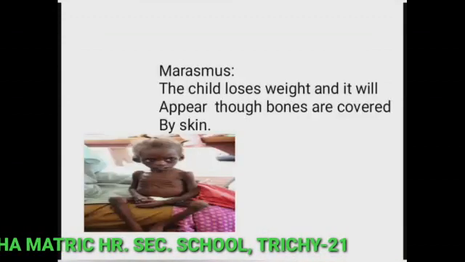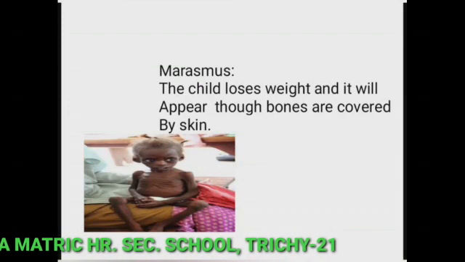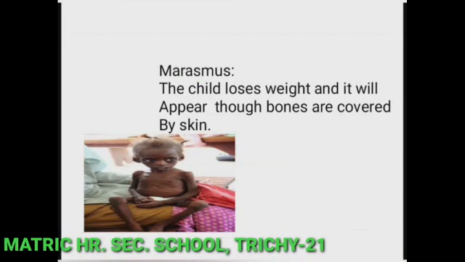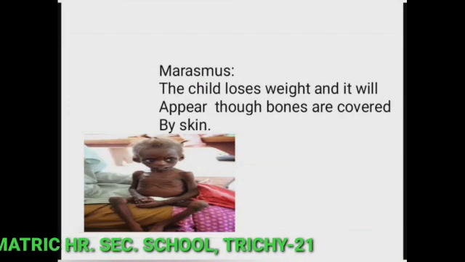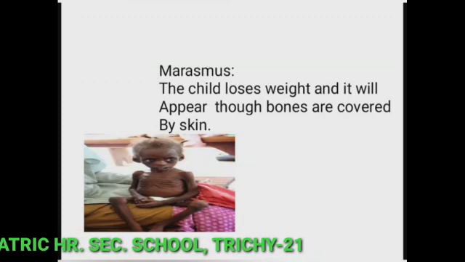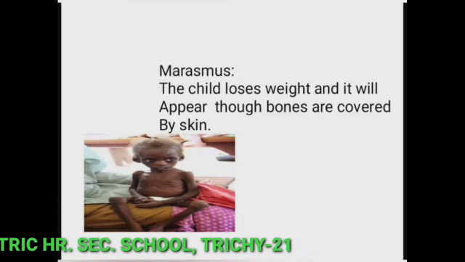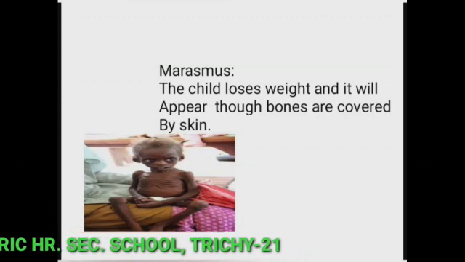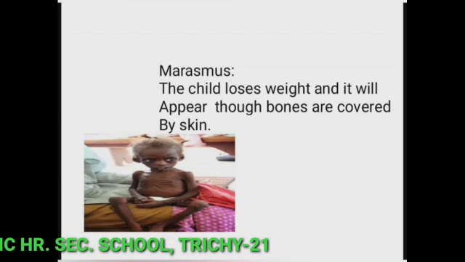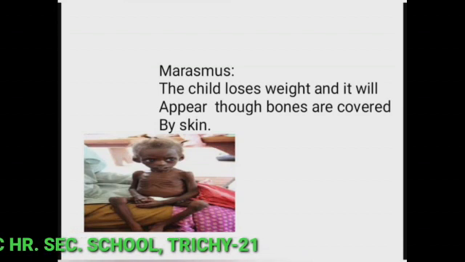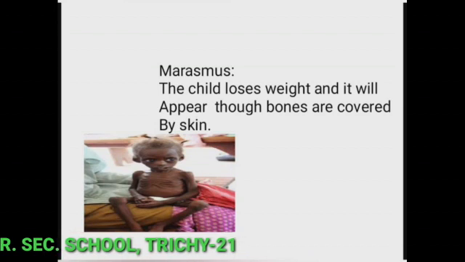In marasmus, the child loses weight and it will appear as though bones are covered by skin. See the picture. Here the child loses weight and appears as though bones are covered by skin. So he is affected by marasmus, one of the protein deficiency diseases.